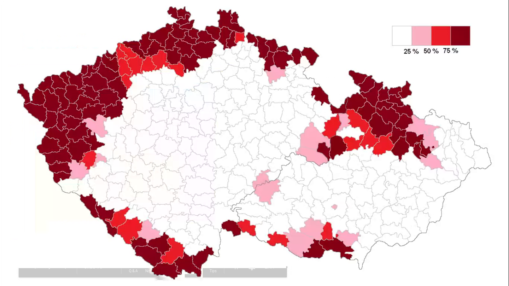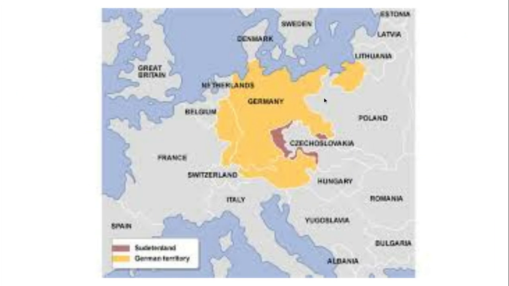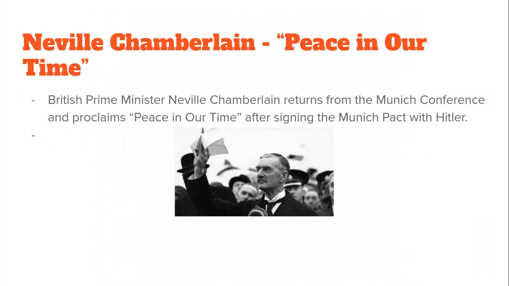All right. And you can see this is a modern picture of the Czech Republic. And you can see the darker the red, the more prevalent German-speaking peoples are in this land. So very heavily German. So that's something to think about. All right, and there's another picture that kind of shows you where the Sudetenland is. I know it's pretty blurry, so I apologize about that.